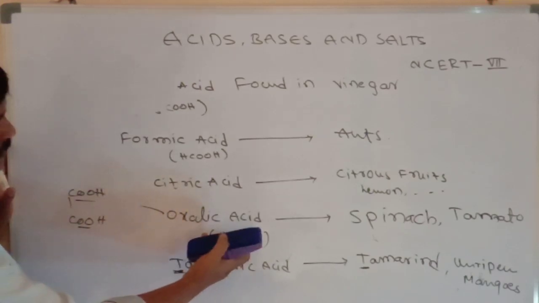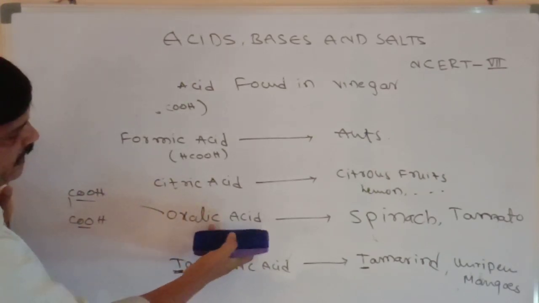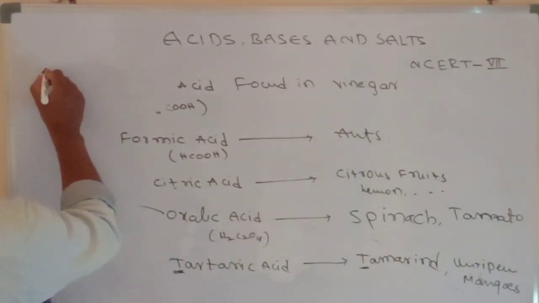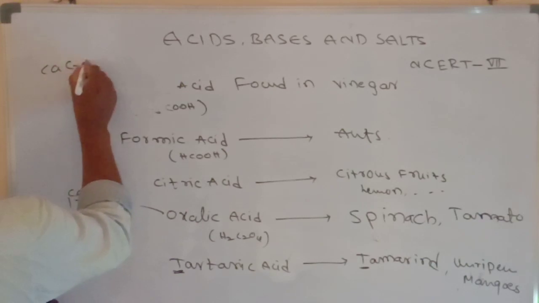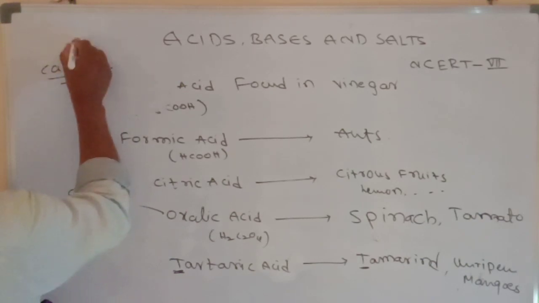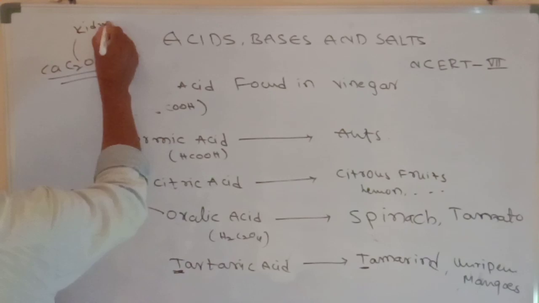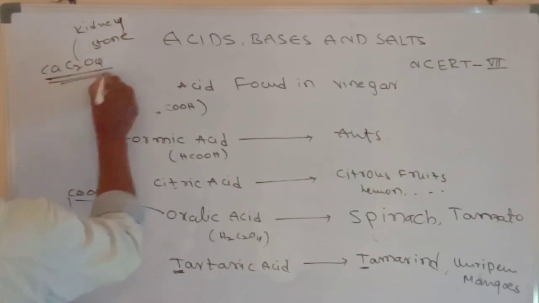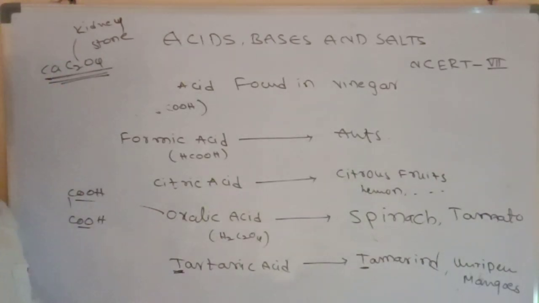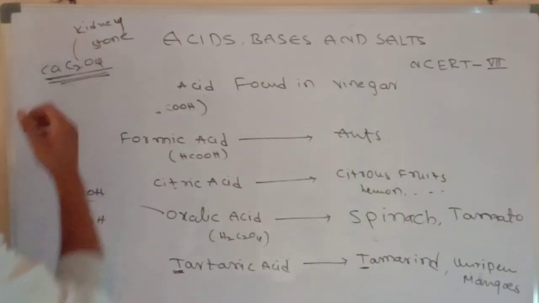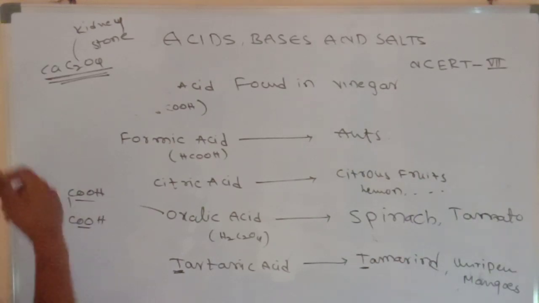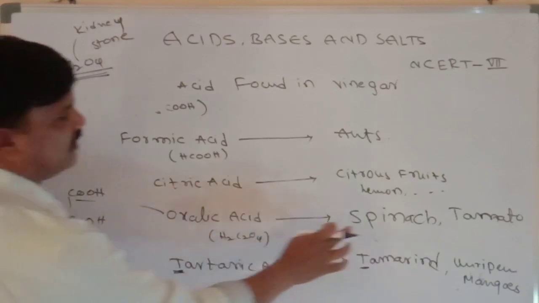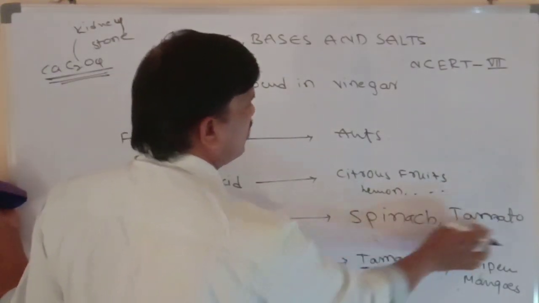Oxalic acid, just remember for future purposes, C2O4 minus is the oxalate ion. Actually calcium oxalate. Calcium oxalate means this is a kidney stone. If excess acid is released in our body, this calcium oxalate settles in our bladder, and that is the kidney stone. Here also oxalic acid is mainly found in spinach and tomato.